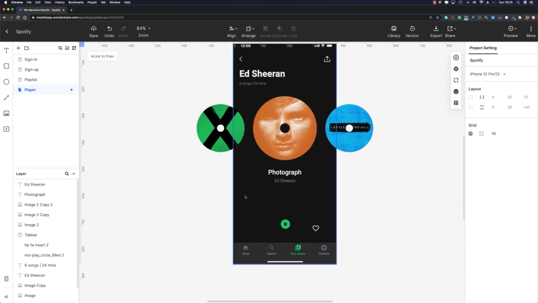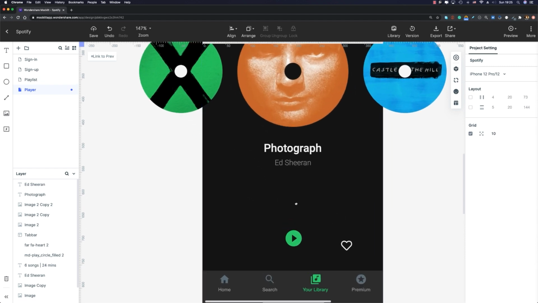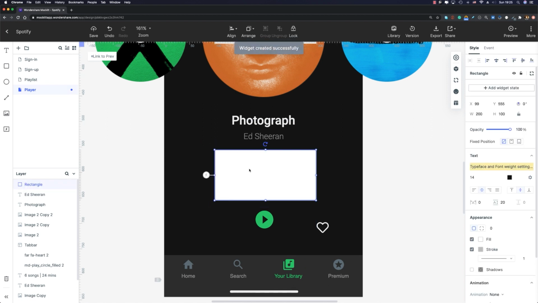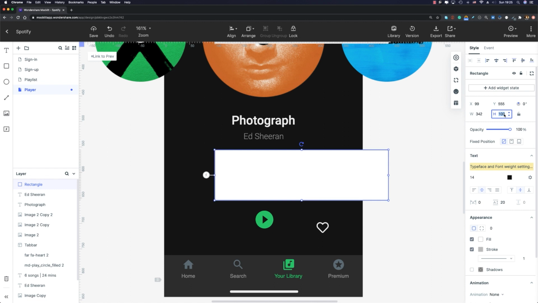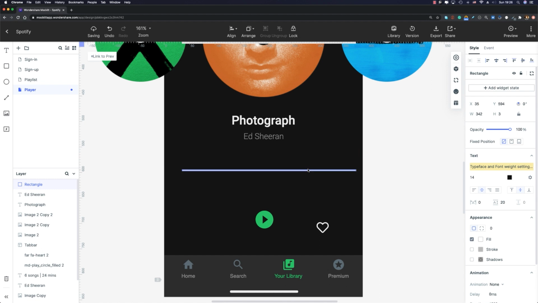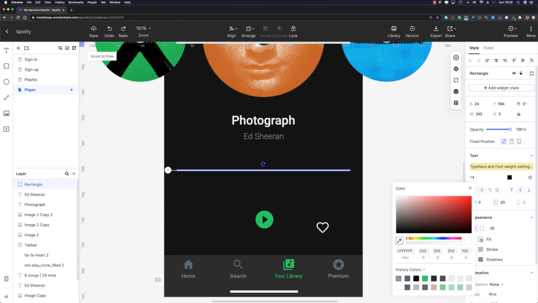All right, now we need to create an audio player bar, okay? So let me zoom in. For the bar, we need to drag and drop a rectangle into our canvas. I'm gonna set its width to 342 pixels and its height to 3 pixels. Let me uncheck the stroke. I don't need it, okay? Align it horizontally, and then I'm gonna make it rounded, so increase the amount of corner radius. And last but not least, I'm gonna change its color to 2D2D2D, just like that.